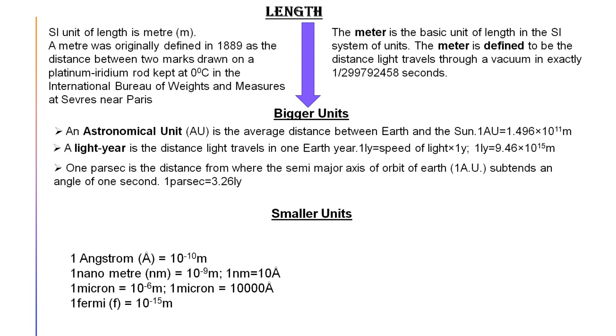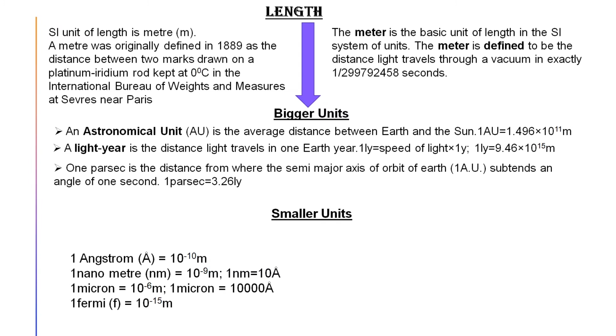For that reason, I have written here two definitions. You see, the first definition tells us a meter was originally defined in 1889 as the distance between two marks drawn on a platinum iridium rod kept at 0 degrees centigrade in the International Bureau of Weights and Measures at Sèvres near Paris. So two points on that rod at 0 degrees centigrade were taken as the standard value, which is 1 meter.